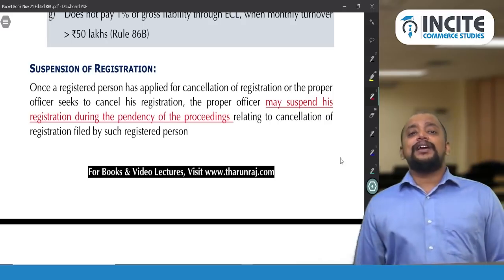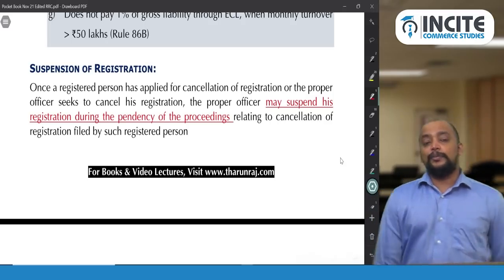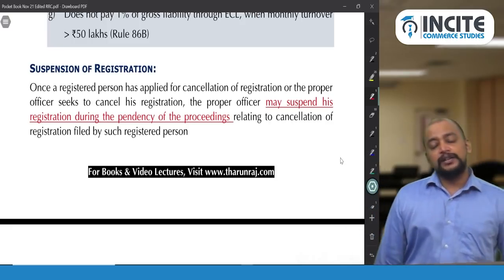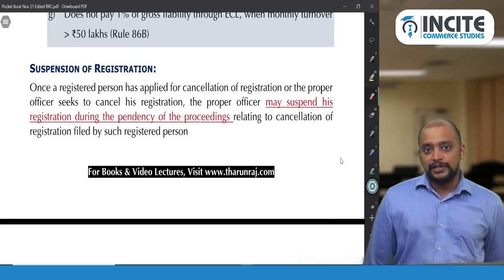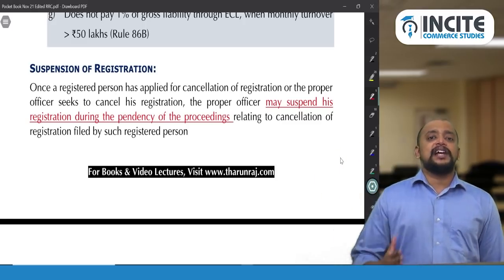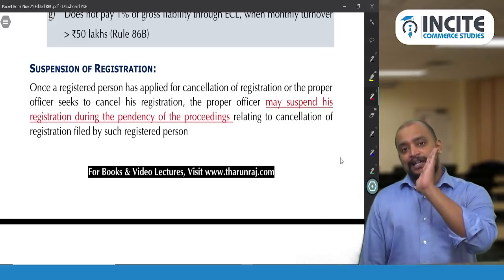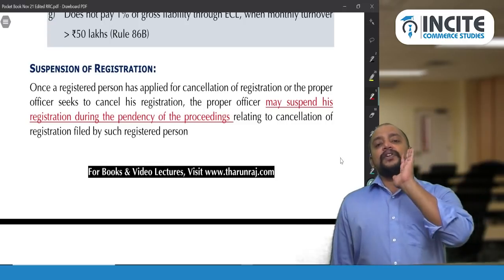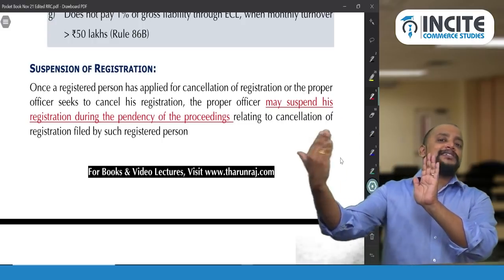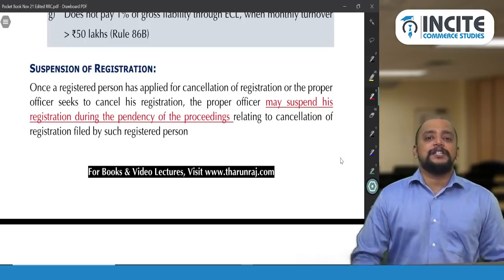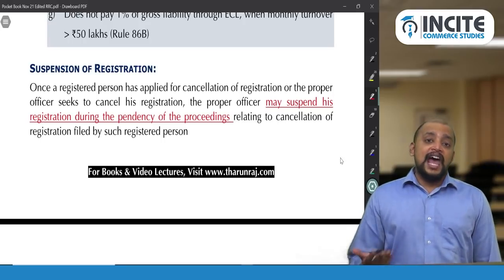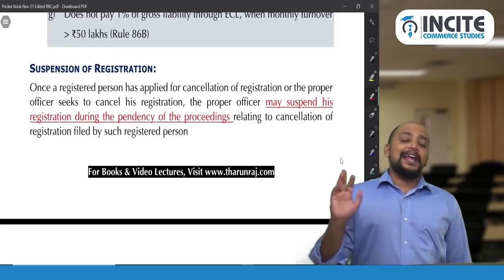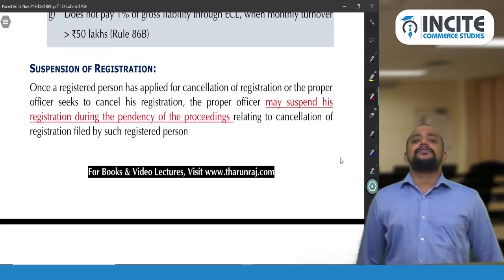So till the time they complete the cancellation proceedings, there will be suspension of registration. Suppose if I make an application for cancellation, I will be selecting from which date I want the cancellation to be done. If I am not selecting the date on which the application is made, then from that date till the conclusion of the cancellation proceedings, my registration will be suspended, which means that I will have a registration but that registration will not be active. Okay, but with cancellation of registration, I don't have the registration at all.